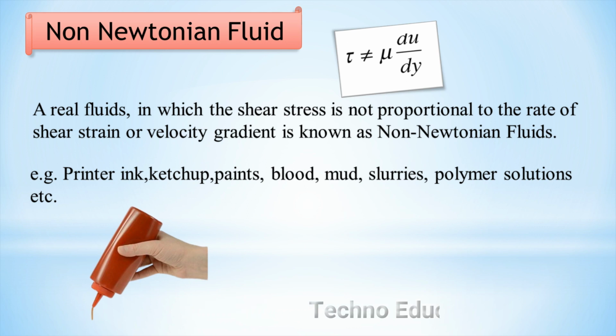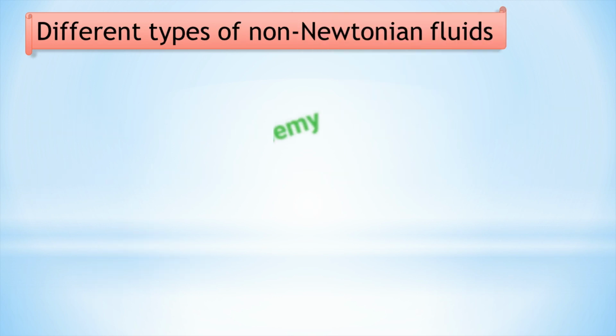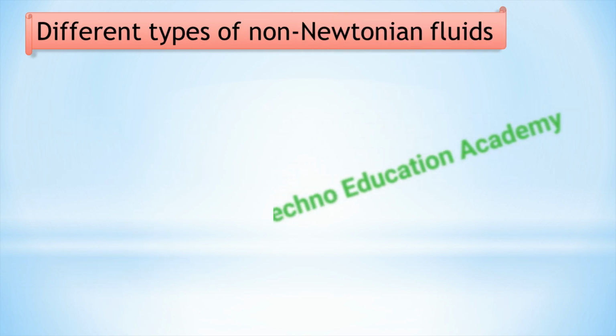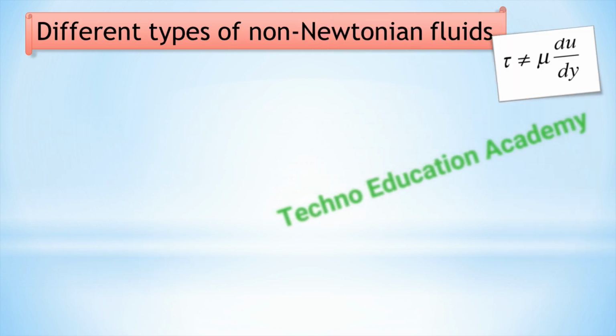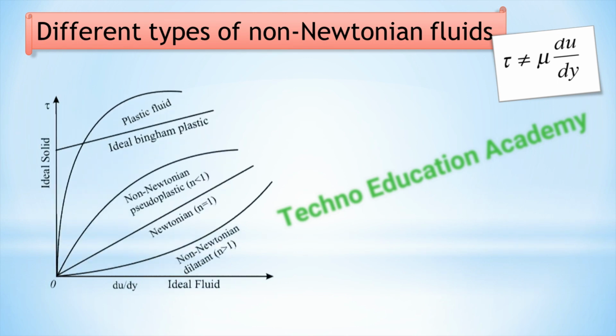Now we will discuss the different types of non-Newtonian fluids. For these fluids, the viscosity varies with the rate of deformation, and due to the deviation from Newton's law of viscosity, they are commonly termed non-Newtonian fluids. Here we are considering a figure, and the figure shows the class of fluids for which this relationship is non-linear.